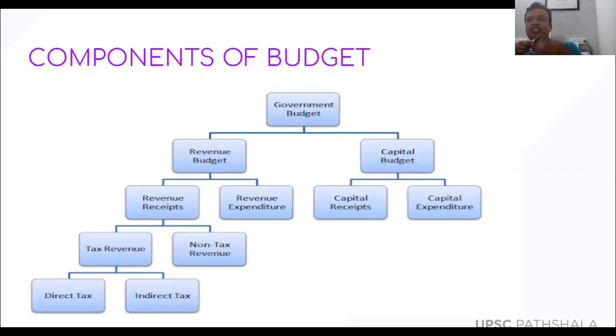Non-tax revenues means, for example, you know that government imposes penalties on various violations of the rules. So penalties and earnings of the government through public sector undertakings, profit from the government companies, profit from the public sector banks, this all comes under the non-tax revenue because it is not a tax. It is the earning of the government. Got a difference between tax and non-tax revenue?